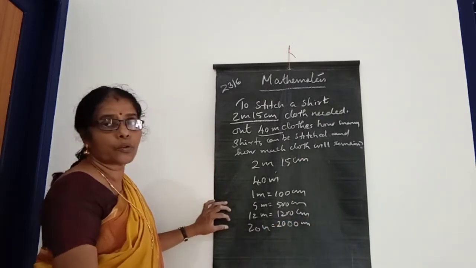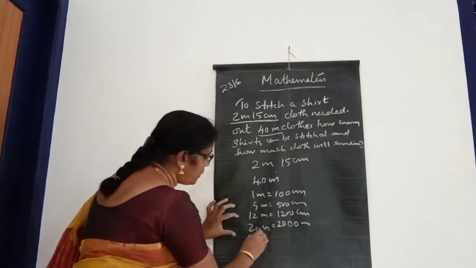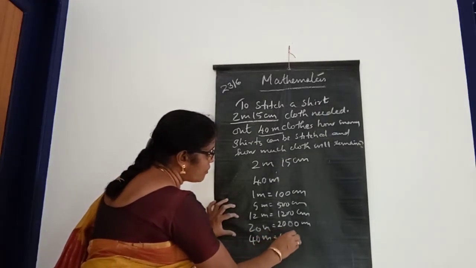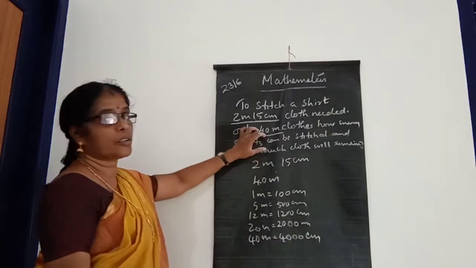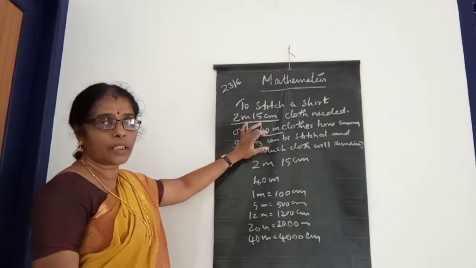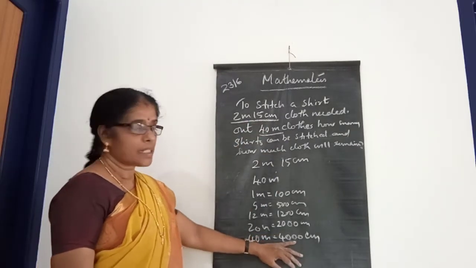If 40 meter, 40 into 100, that is 4000 centimeter. So this 40 meter converted into centimeter becomes 4000 centimeter.